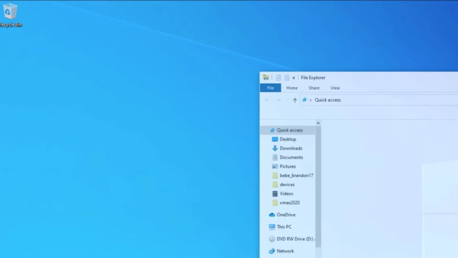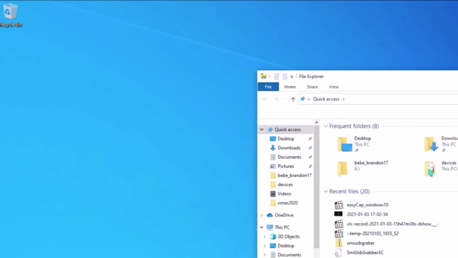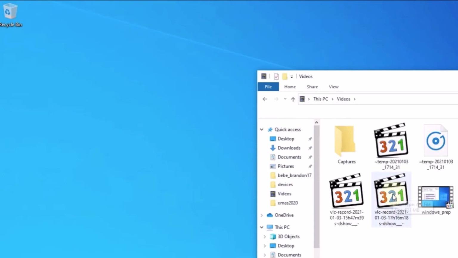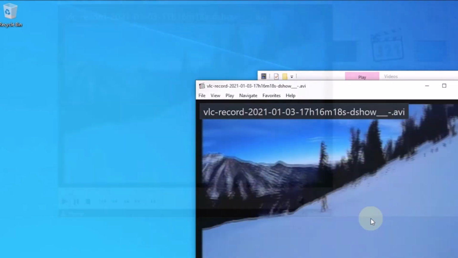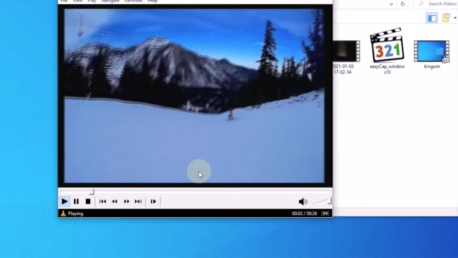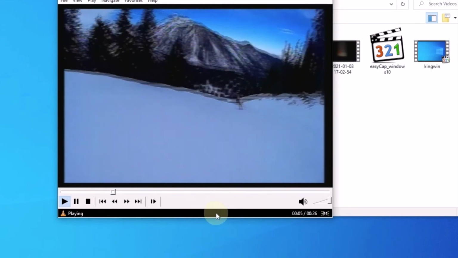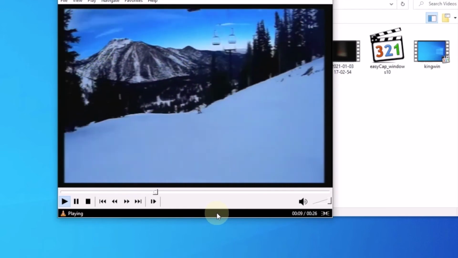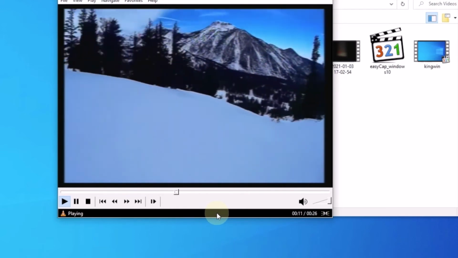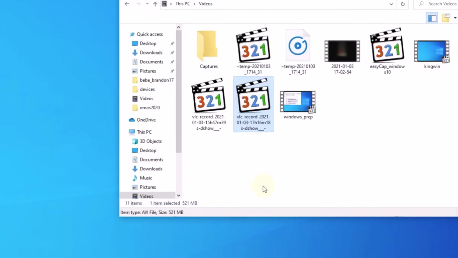Now we go again to video, and then we see it here. They have a sound. It's really nice. Okay, so what is this format? This is the MKV.